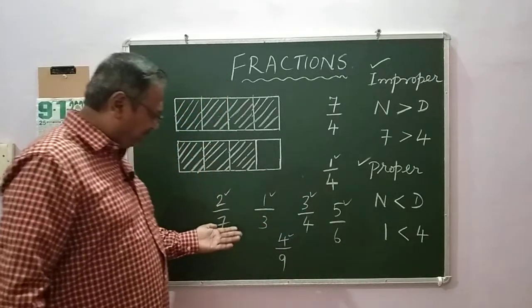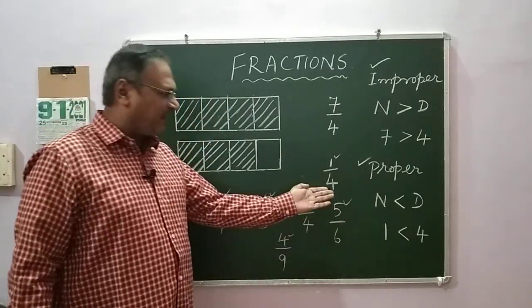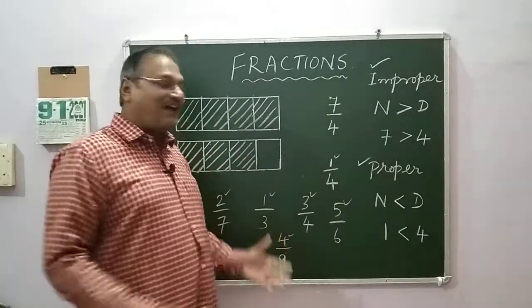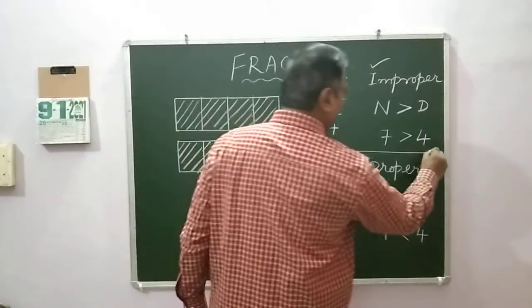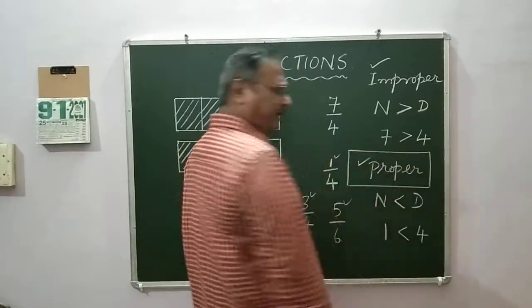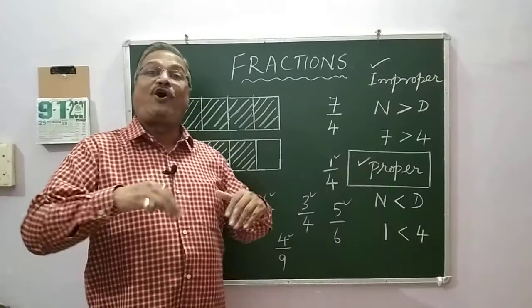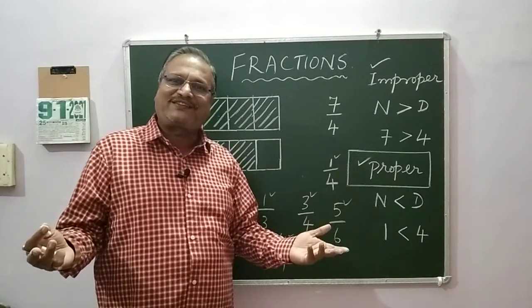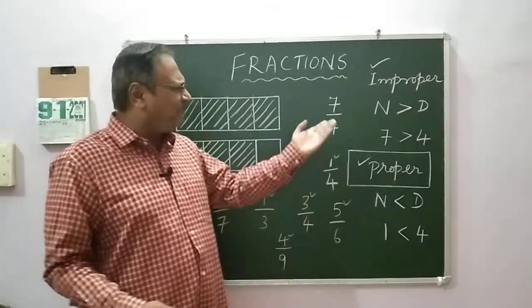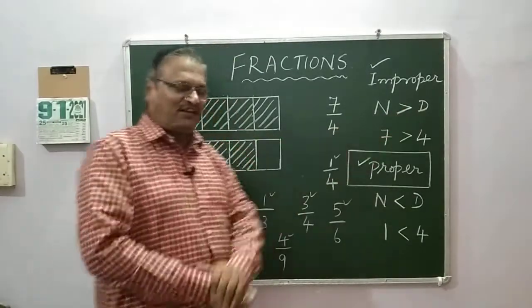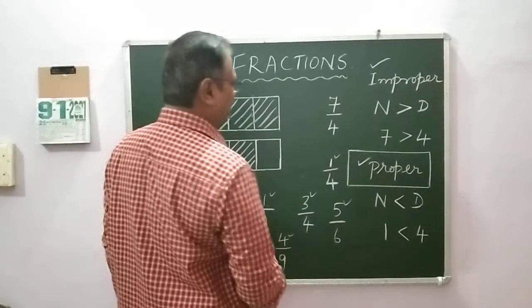The number below the line is bigger. So they are called proper fractions. Okay. Now what is improper fraction? It is the opposite of proper fraction, right? What is that? Simple. The numerator is greater than denominator. 7 by 4, right?